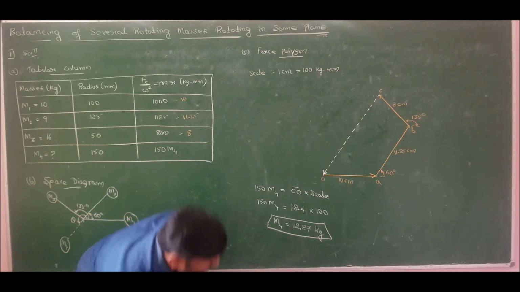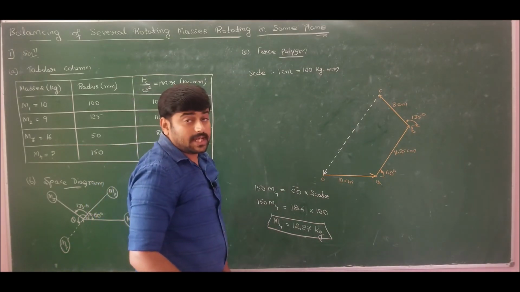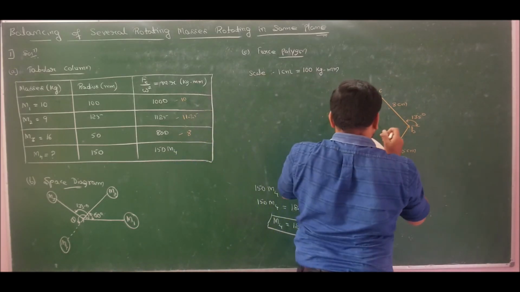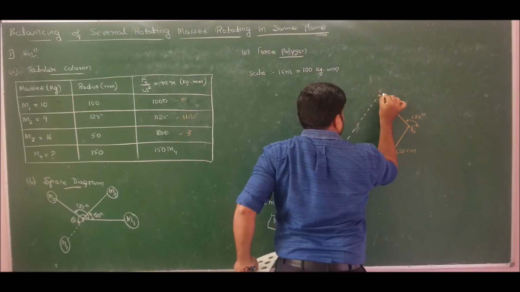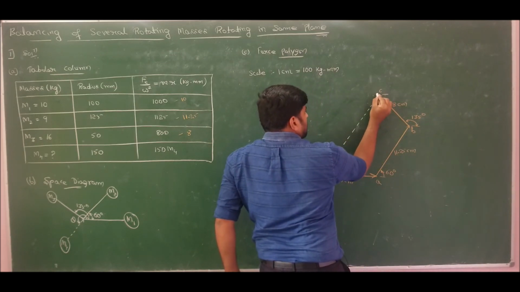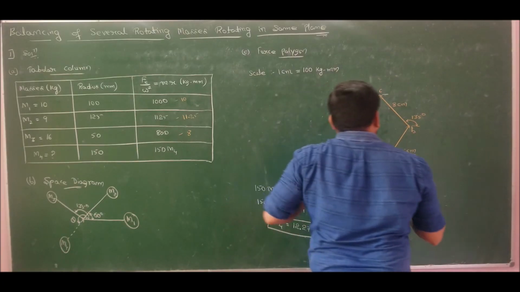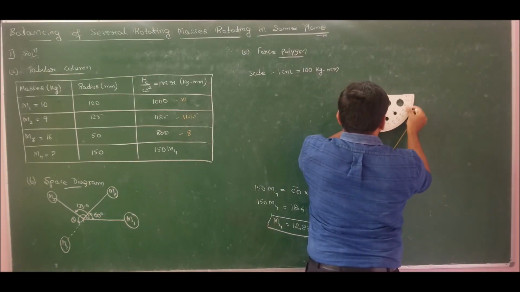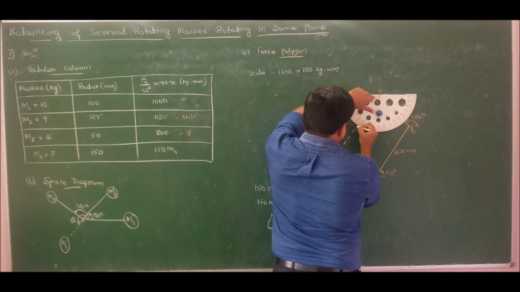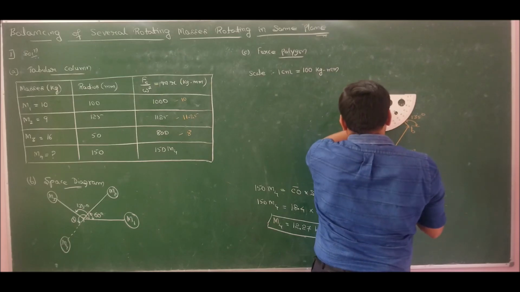And also we should specify the angle, the direction, that is very very important. So if I measure the direction, from the positive x-axis, that is with reference to mass m1, till here it is 180. So 180 plus how much is the question to be answered. It is 180 plus 55 is 235.